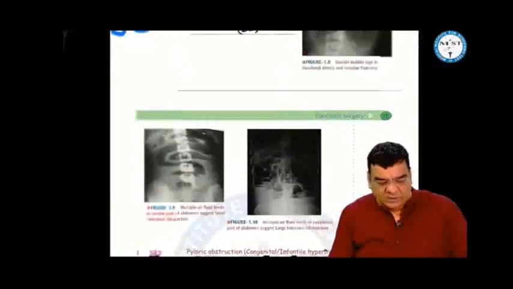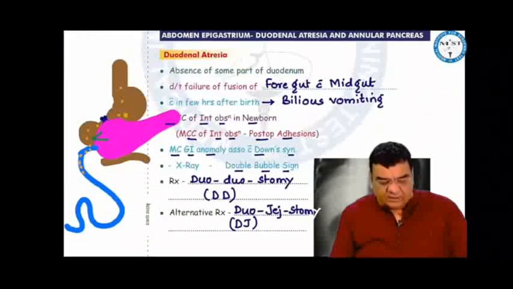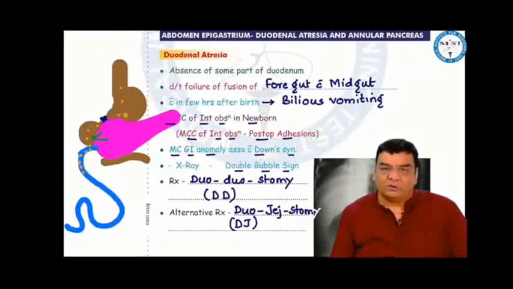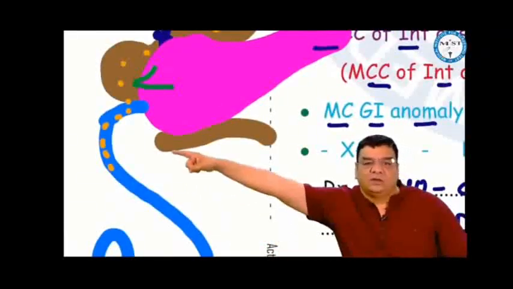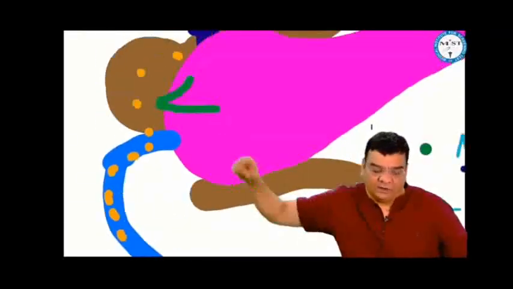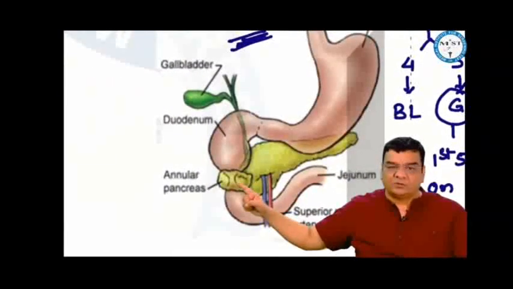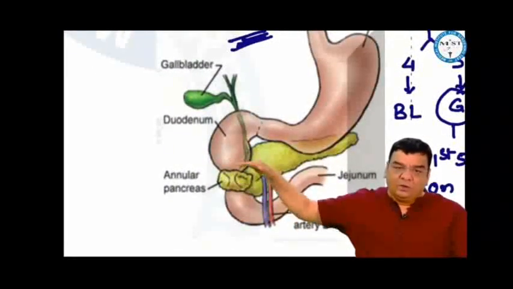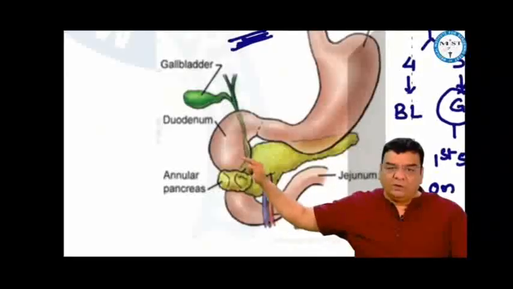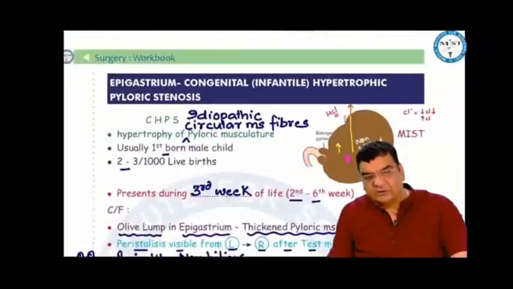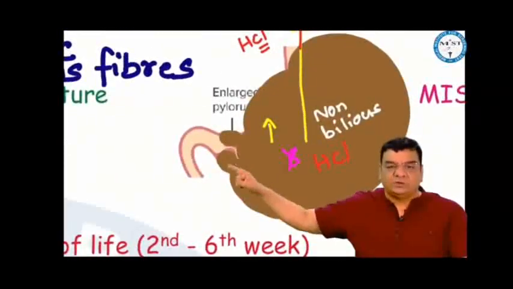The treatment of choice for duodenal atresia would be simply connecting the duodenum with the duodenum, that is duodeno-duodenostomy. If you are not able to do that, then the alternative treatment would be connecting the duodenum with the jejunum, that is a duodeno-jejunostomy. Annular pancreas is basically a ring of pancreatic tissue which surrounds the duodenum. It can cause duodenal obstruction, with a double bubble sign on X-ray. Treatment is duodeno-duodenostomy, alternative duodeno-jejunostomy.